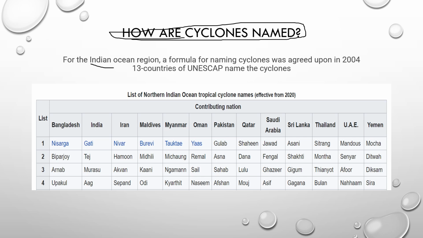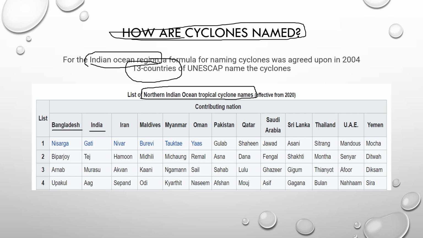Particularly regarding the Indian Ocean region, the North Indian Ocean tropical cyclone names were given by 13 countries. These are the 13 countries: Bangladesh, Iran, India, Maldives, Myanmar, Oman, Pakistan, Qatar. These are the 13 countries which name the North Indian Ocean tropical cyclones. I think you have seen in the news Tauktae. Recently it was named by Myanmar, and Yaas was named by Oman. I told you this in your first video.